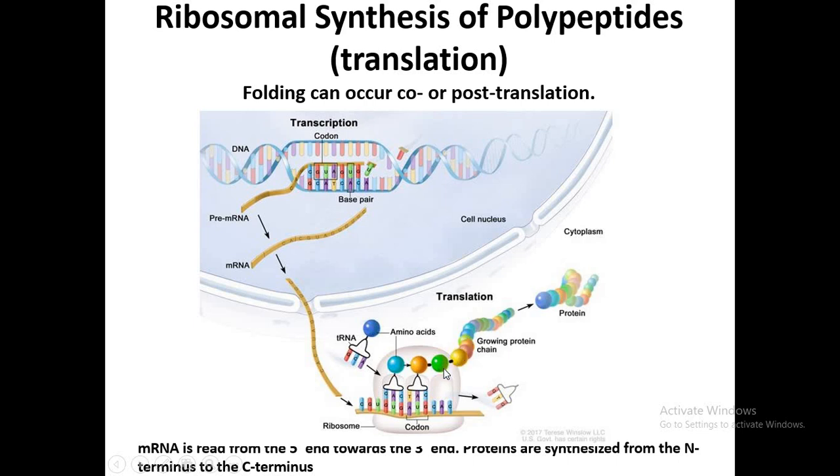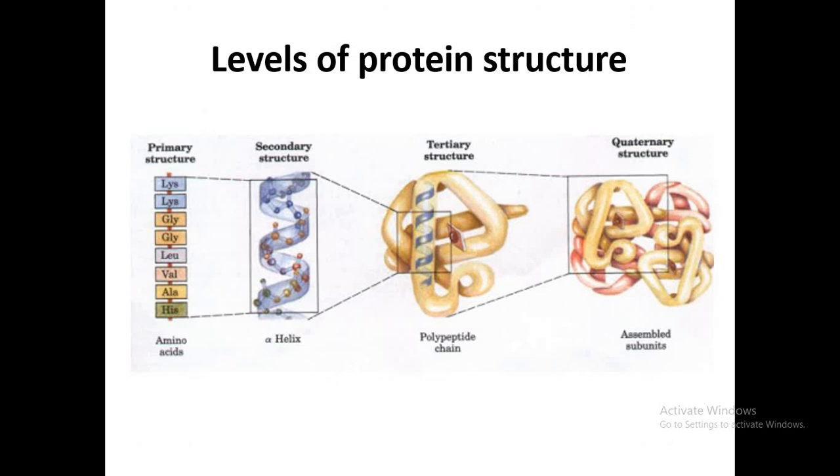So if the protein folds simultaneously during this process, we call this co-translational folding, or it may be possible that after removal of a polypeptide chain from this ribosome, the protein folds after the completion of this polypeptide synthesis. So when the protein folds after the completion of the translation process, we call it post-translational folding or post-translational modification.